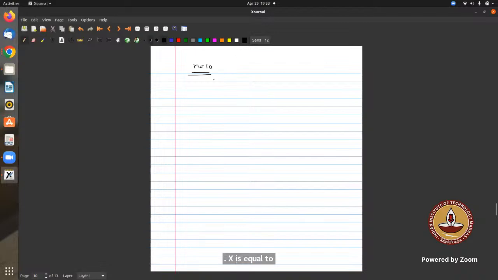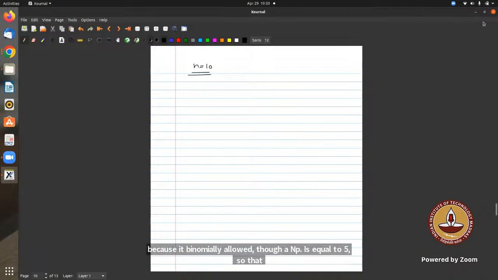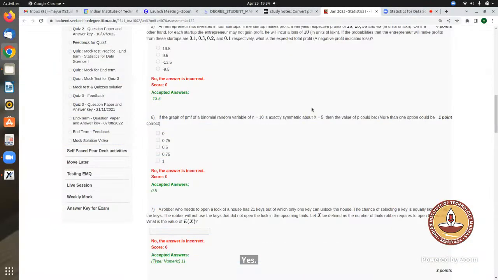Sir, can we say that expectation is 5, because expectation is 5 when symmetric about 5? The mean will be 5 and we take expectation as mean. So expected value is 5, so np equals 5. Therefore, p is 0.5. Yes, that is correct. The expectation is at the center when it is symmetric.